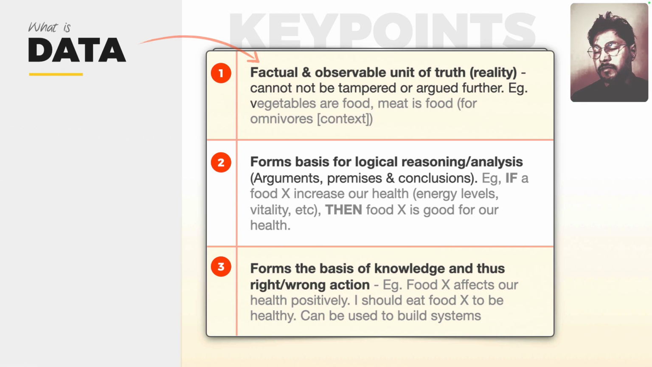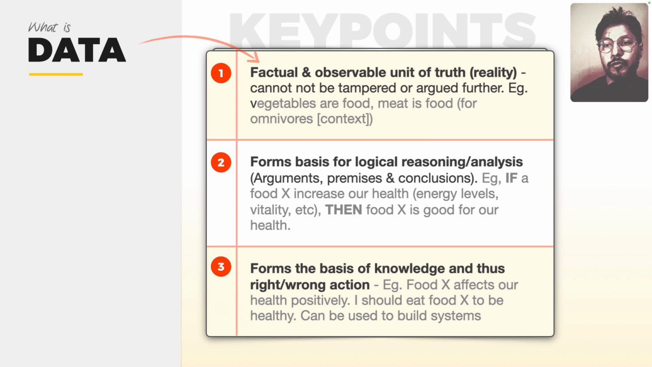And then finally, the third point is that it forms the basis of knowledge and therefore right action or wrong action. In our sky example, if the sky is gray, you know it's going to rain, so you might as well take your umbrella, or you're going to get wet in the rain.